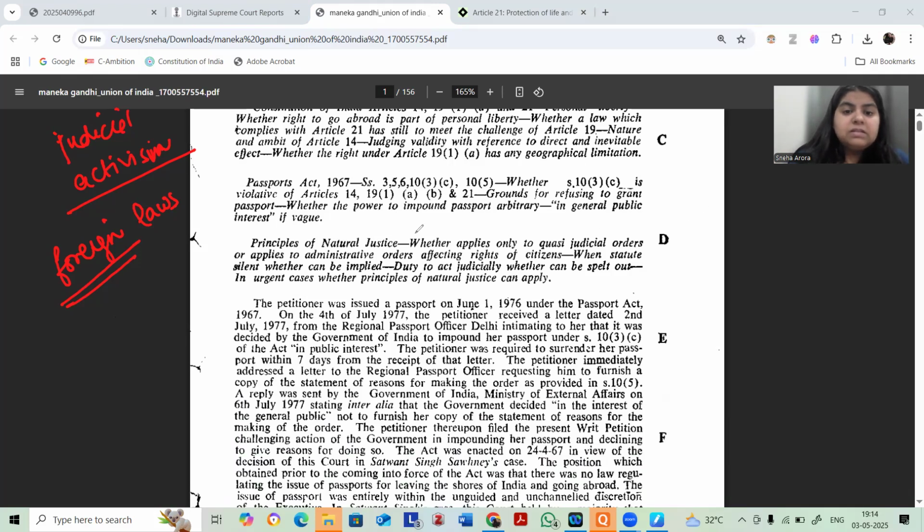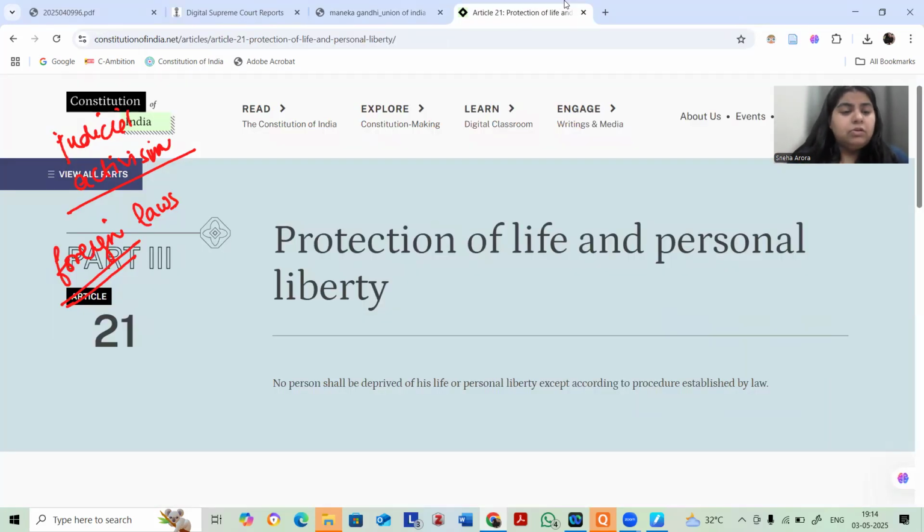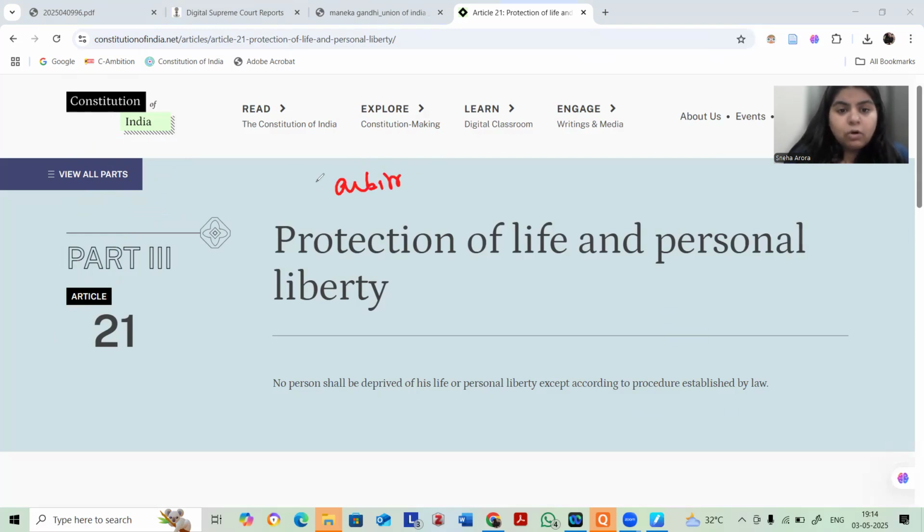Okay, so now here the principle of natural justice became a part of fundamental rights. We have all come across E.P. Royappa's judgment. So E.P. Royappa's judgment says that equality is antithetic to arbitrariness, right? So to end arbitrariness, we need to have equality.